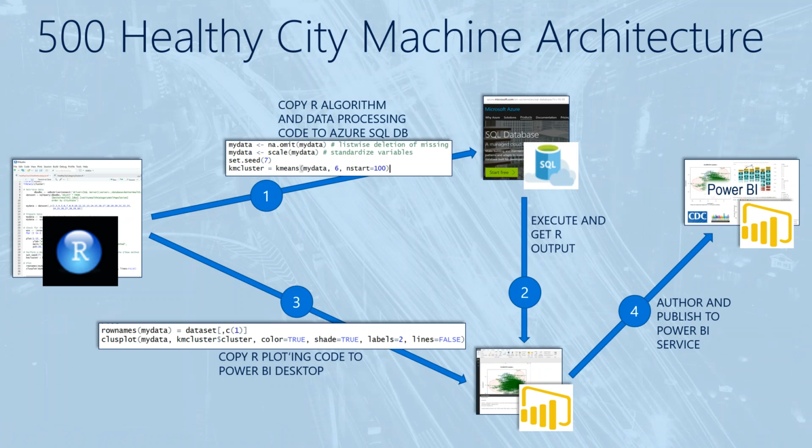This architecture plus data flow will process the R code in a fully scalable fashion versus being limited to the memory and CPU on the data scientist's laptop where RStudio is running. In addition to the scale benefits of running the R code in Azure SQL DB, because R can be complex and very processor and memory intensive, we also benefit in taking the data scientist's effort in R and making it more maintainable as well as reusable to any visualization platform that knows how to execute a stored procedure. In our case, the visualization platform will be Power BI.